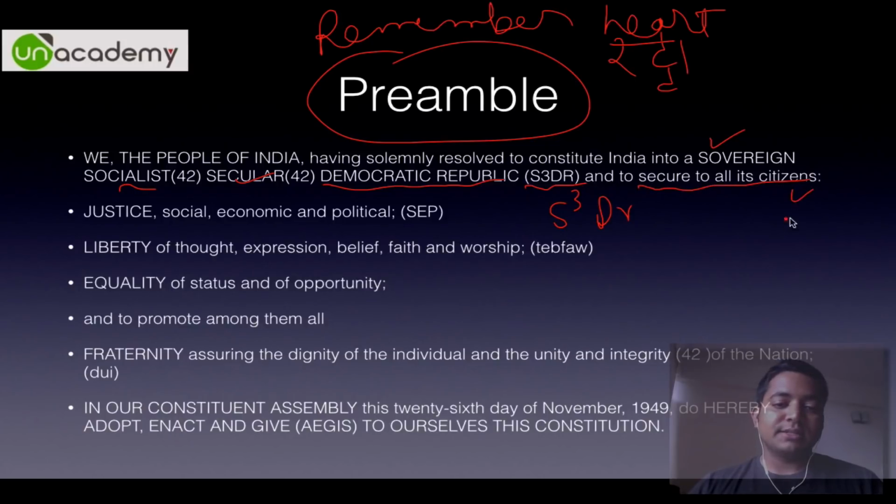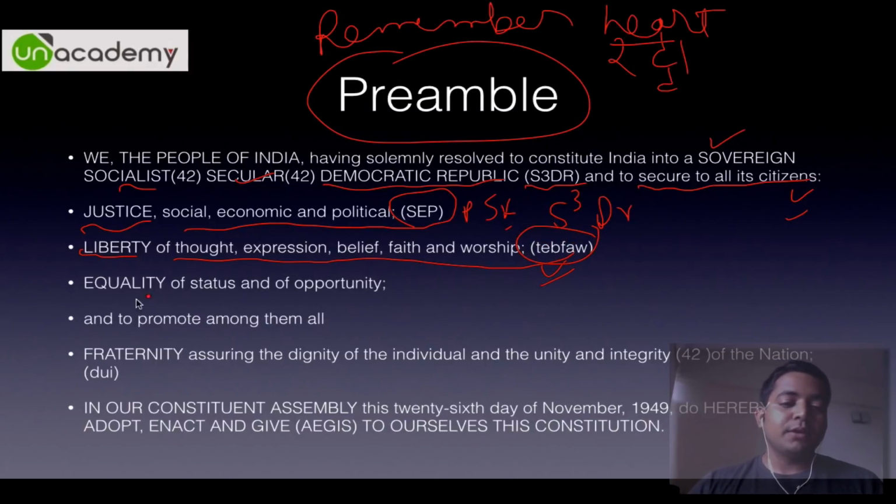And to secure to all its citizens justice, that is social, economic and political. You can remember it by public sector enterprises, PSE. Then liberty of thought, expression, belief, faith and worship. TEBFW for thought, expression, belief, faith and worship. Then equality of status and opportunity, and to promote among them all fraternity, assuring the dignity of the individual and the unity and integrity of the nation. This word integrity was also added by the 42nd Amendment Act 1976. If you remember dignity, unity and integrity, these come in line. So that is DUI, a criminal offense, also called driving under influence. You can remember it like that.